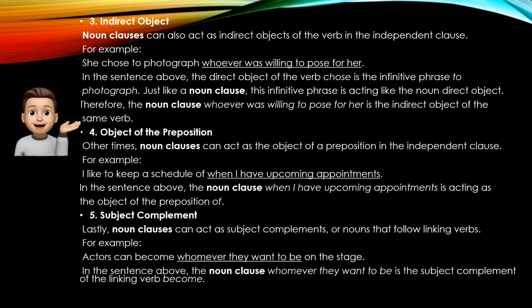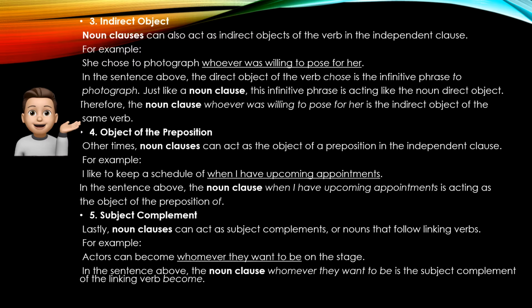For number 3, indirect object. A noun clause can also act as the indirect object of the verb in the independent clause. For example, she chose to photograph whoever was willing to pose for her.